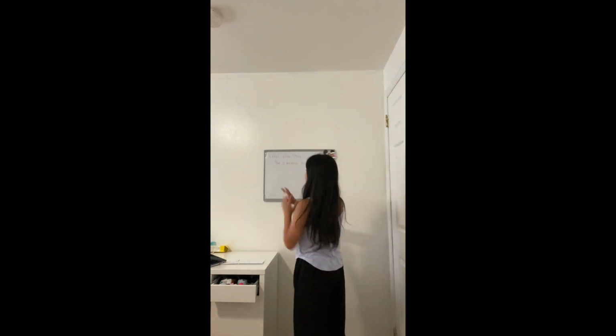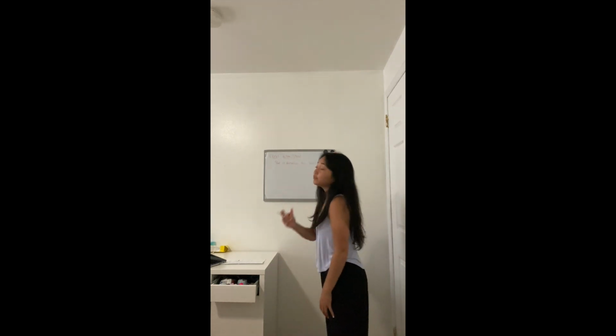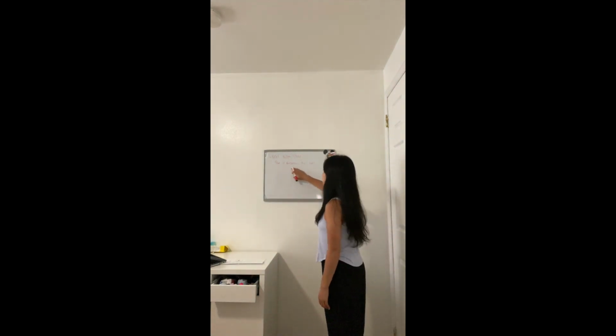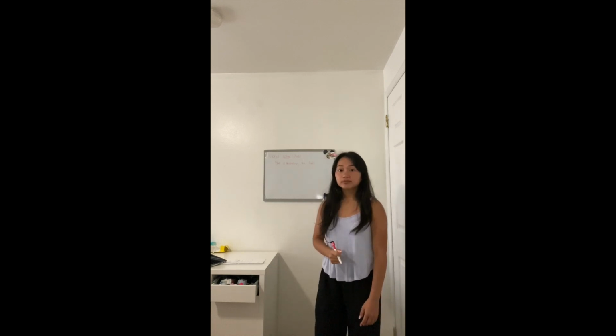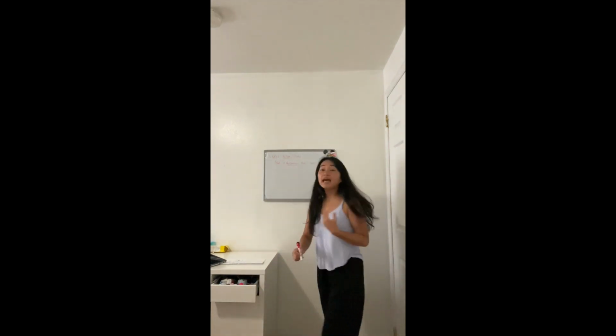So let's just take it slow. An action verb, okay? Action verbs. So action means someone is doing something. So what is she doing in this sentence? Good, throwing. She is throwing, right? So throwing would be considered the action verb in this sentence.